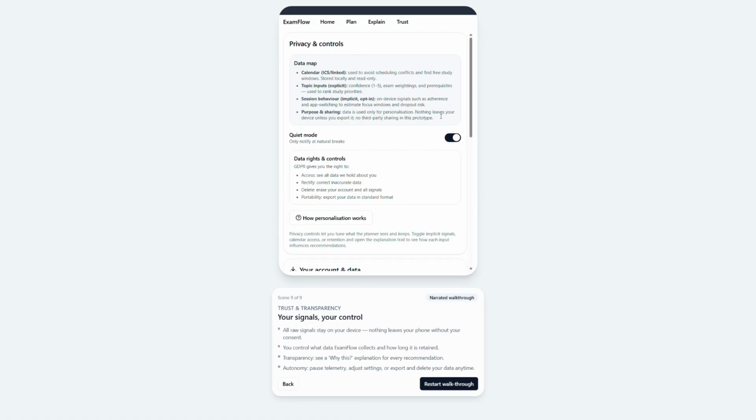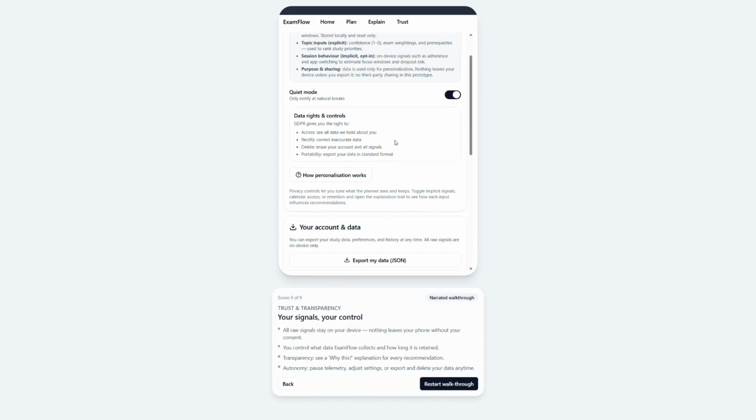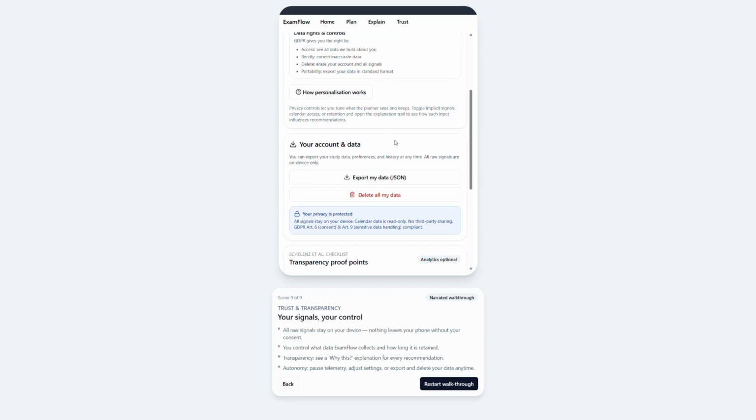Finally, the Trust tab presents a clear data map: calendar for free windows, explicit topic inputs, and optional implicit session behavior. It reiterates that all raw signals stay on device with controls to pause telemetry, export data, or delete everything. This covers the transparency checklist: purpose, inputs, processing, labeled outputs, and strong user control.